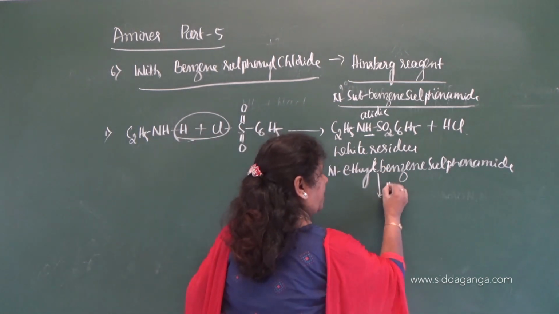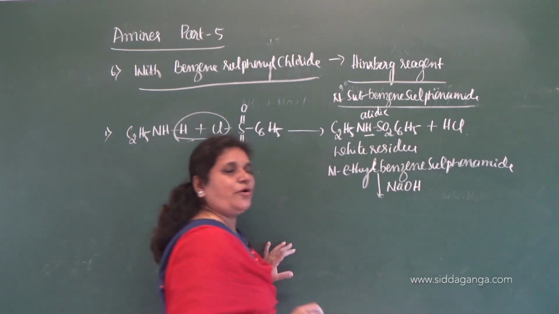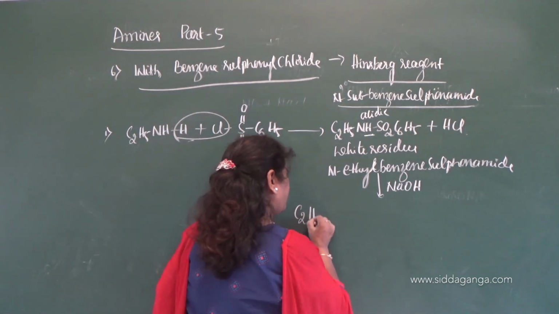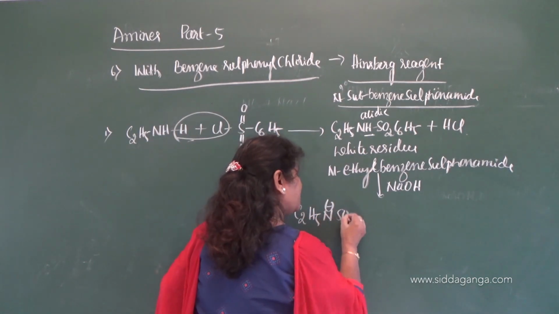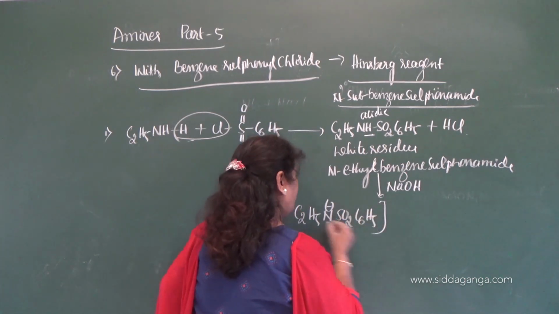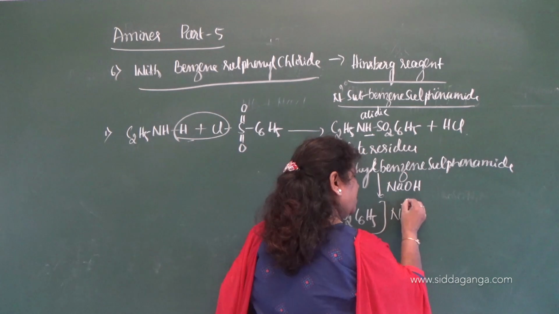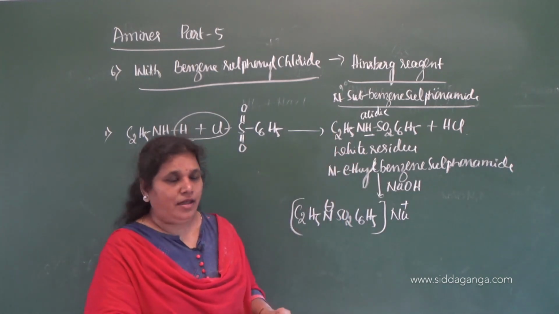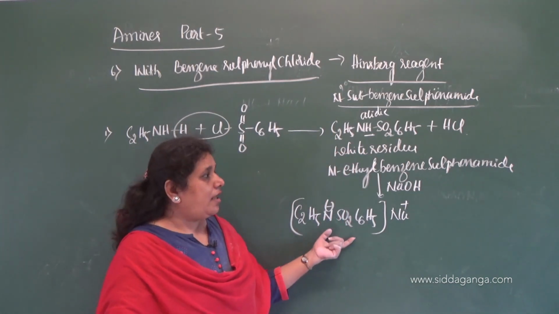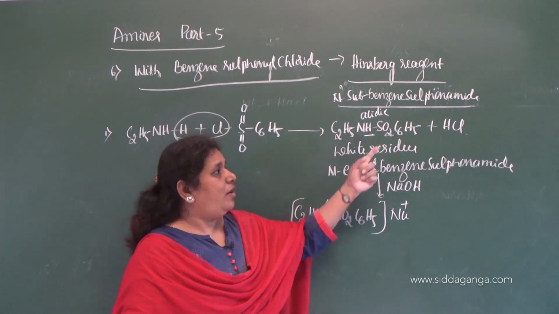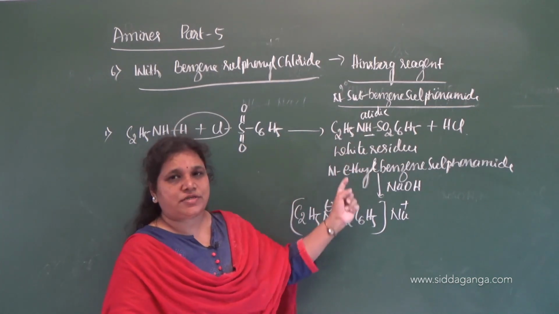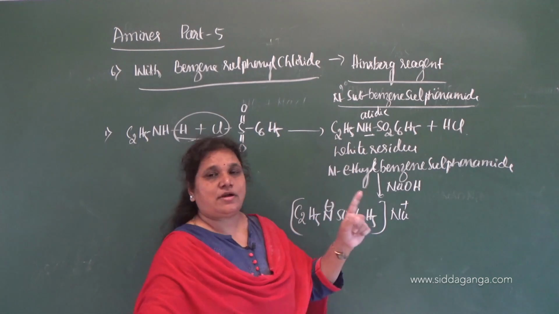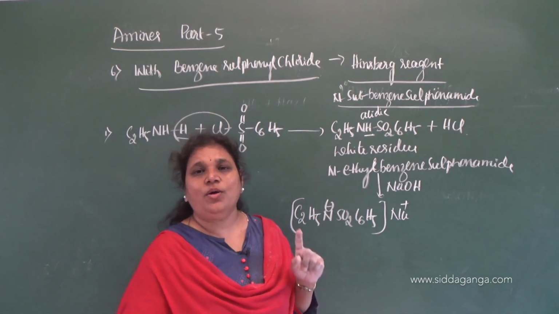Now, when it reacts with a strong base, say sodium hydroxide, it gives a salt. How does it give a salt? C2H5 N minus SO2 C6H5 Na plus. Sodium salt of N-ethyl benzene sulfonamide. It gives a sodium salt of N-ethyl benzene sulfonamide with the formation of water. Neutralization takes place here because of the presence of acidic hydrogen. Why is it acidic? Because SO2 is strongly electron withdrawing.